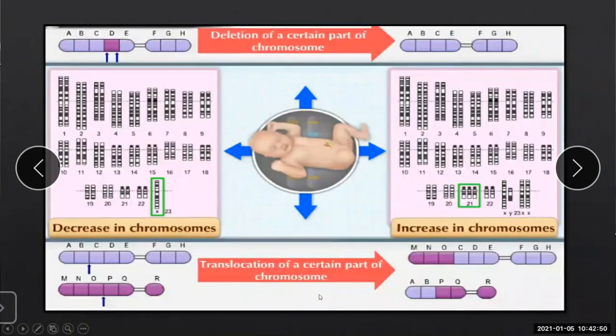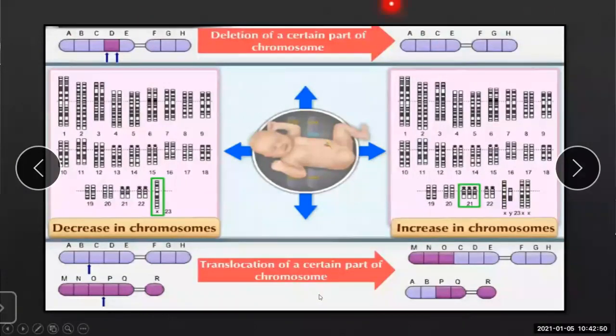So what are the causes of genetic disorders? The changes in the number of chromosomes, that is an increase or decrease in the number, then deletion of a certain part of the chromosome. See in the picture, this G chromosome is absent here.